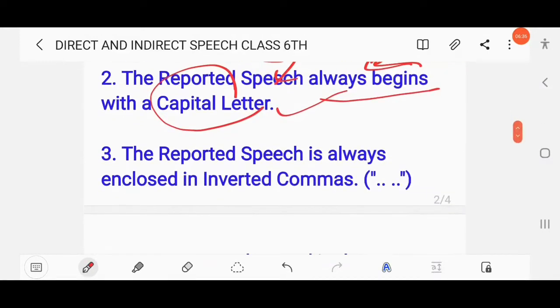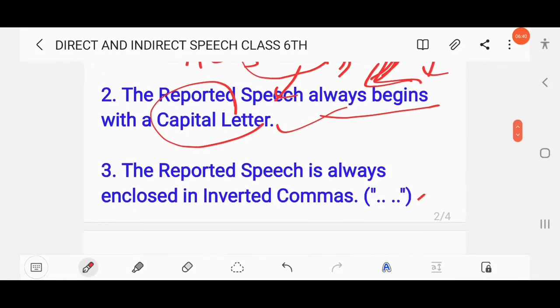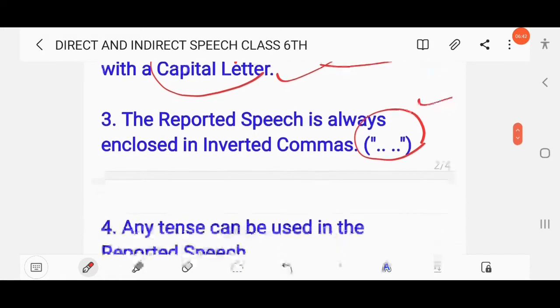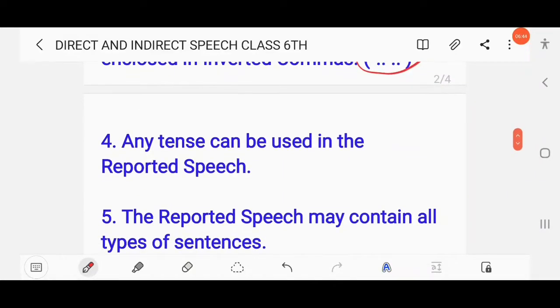Then next, the reported speech is always enclosed in inverted commas, right? As we have already discussed, any tense can be used in the reported speech. That means maybe simple present, simple past, present progressive, simple future, right? Any tense can be used in the reported speech.